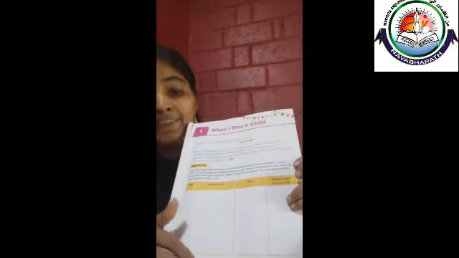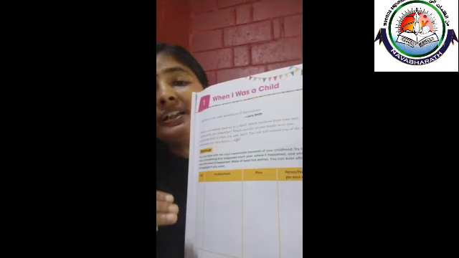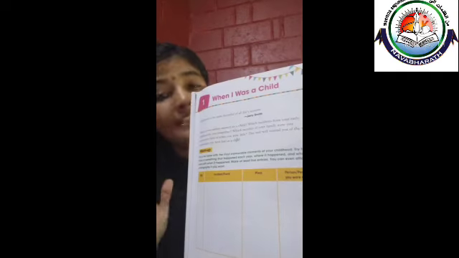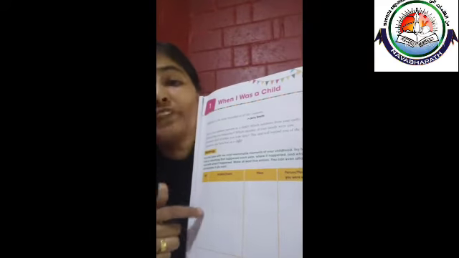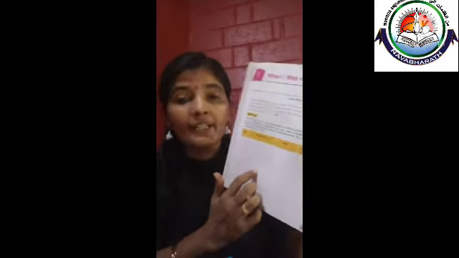Let's see, there is a box here. Here in the first column, age is given. Here event, here place, and here people who were with you. What you have to do here is, in your last year or earlier years, some incidents or events might have happened, right? Now you have to fill that like this. First you have to write the age, at what age the event happened. Then in the second you write which event happened. The third, which place it happened. And the fourth one, who all were with you.